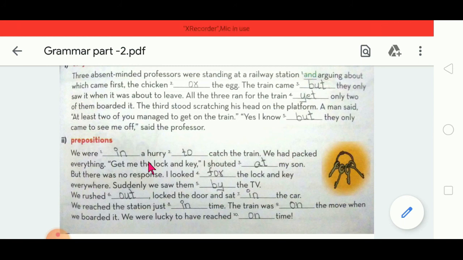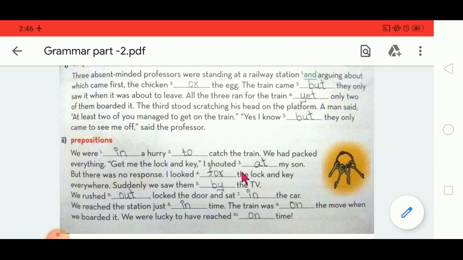So we were in a hurry to catch the train. We had packed everything. So, in a hurry to catch the train. Preposition: to catch the train. We had packed everything. Get me the lock and key.